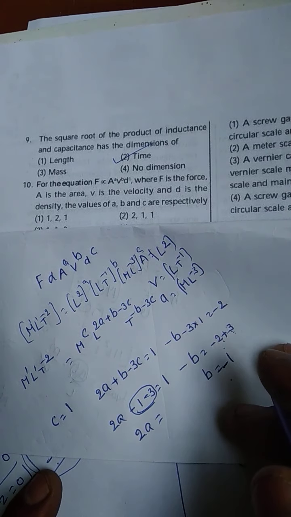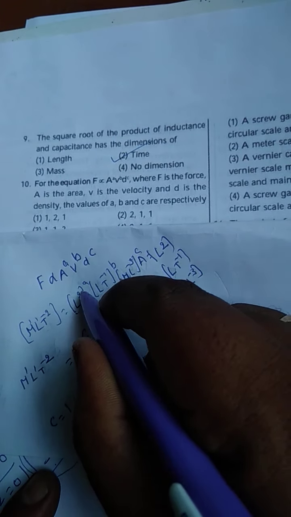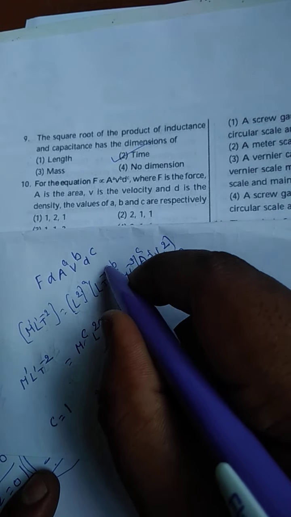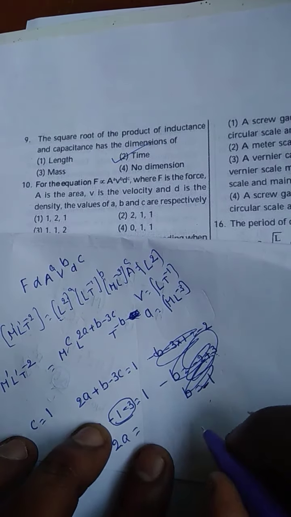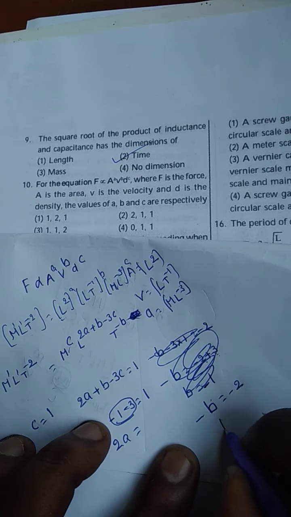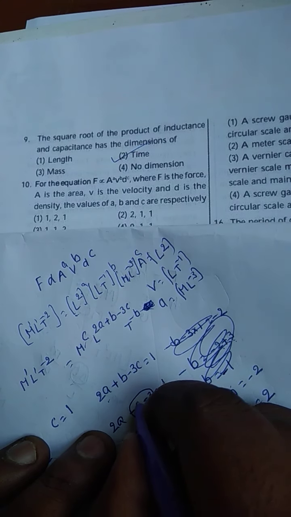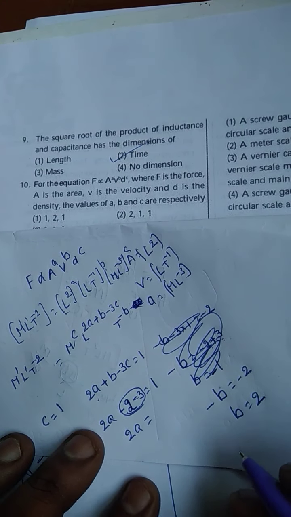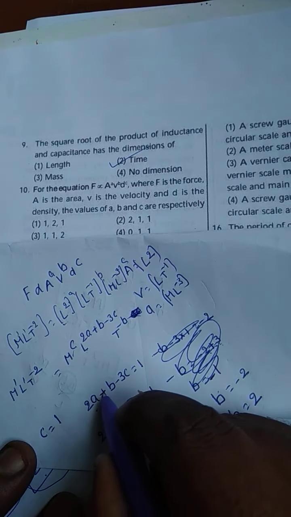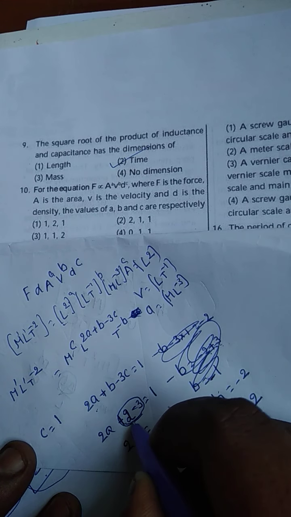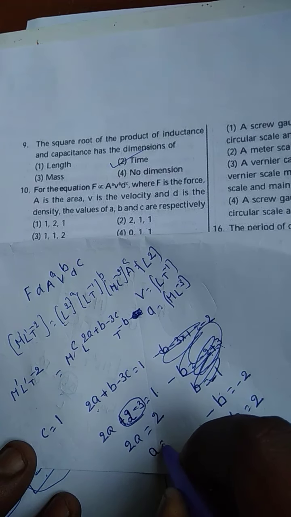Sorry, we have made a small mistake here. The mistake is here: L, m power c, L power 2a plus b minus 3c. T, this won't come, right? So what do you get here? Direct formula, right? Minus b is equal to minus 2, b is equal to 2. So 2a, b, what is the value of b? 2. So plus 2 minus 3, minus 1. Minus 1 is here 2. So a is equal to 1.